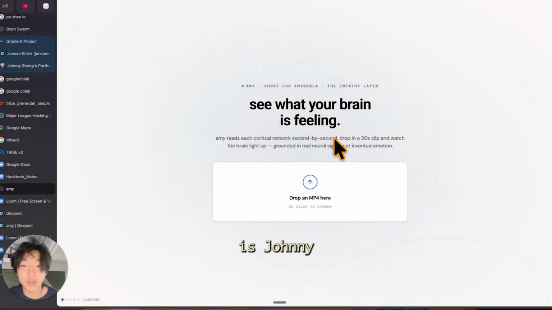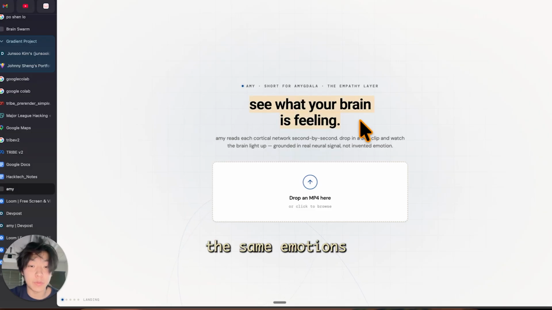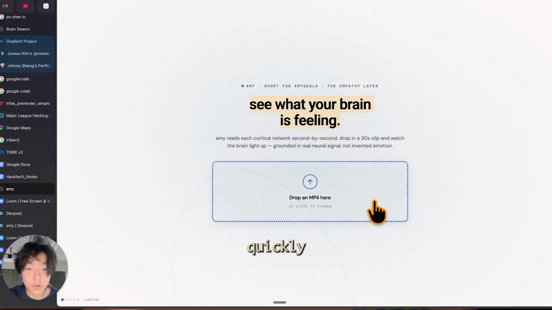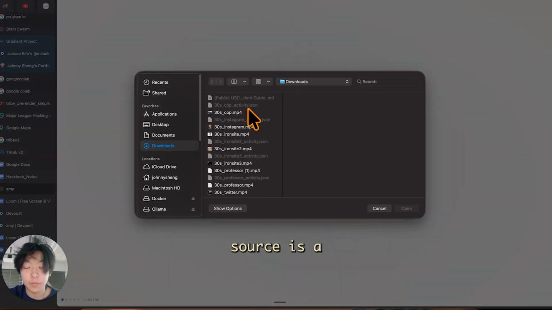Hi everyone, my name is Johnny and I'm going to walk you through the quick demo of Amy, which is short for amygdala. The main reason we want to build this is to allow visual language models to see more than just actions and to basically feel the same emotions that people feel. So just to really quickly get into it, first the input source is an MP4.